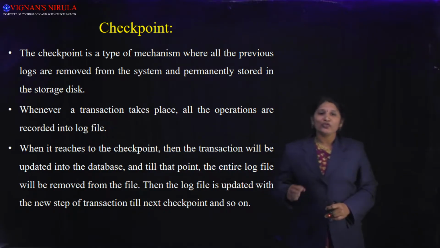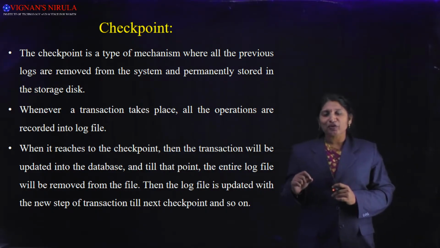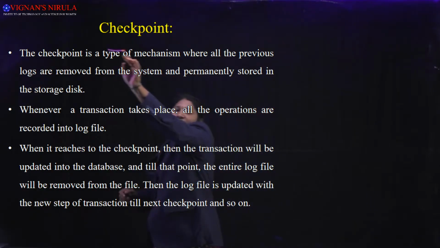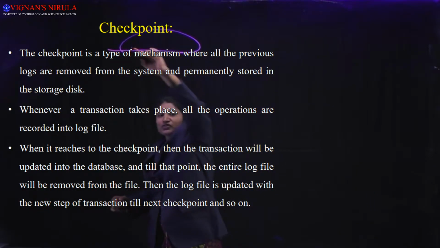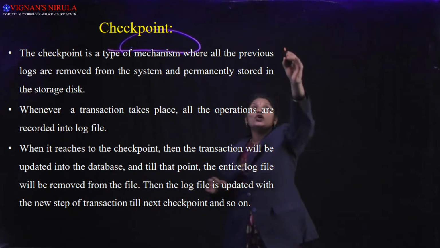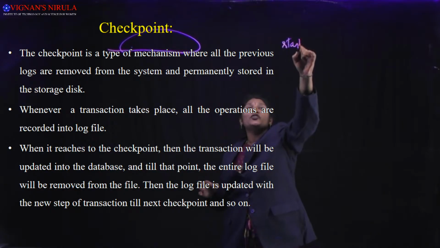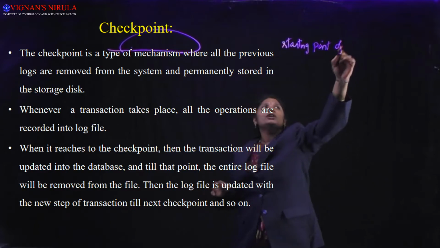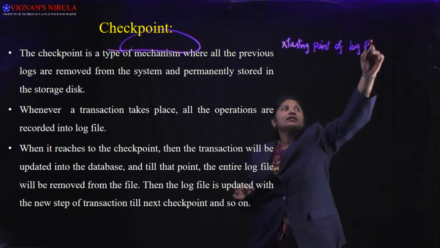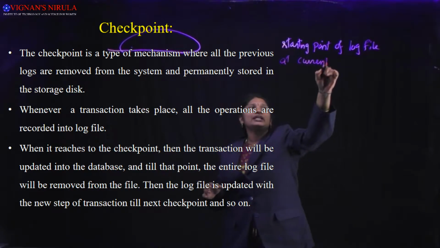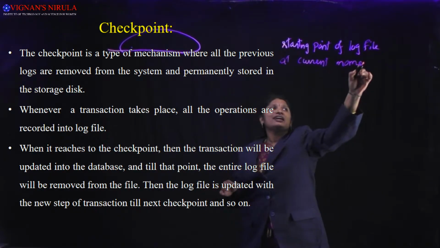Before we see an example of a log file, we will discuss the meaning of checkpoint. The meaning of checkpoint is that it indicates the starting point of the log file at the current moment.